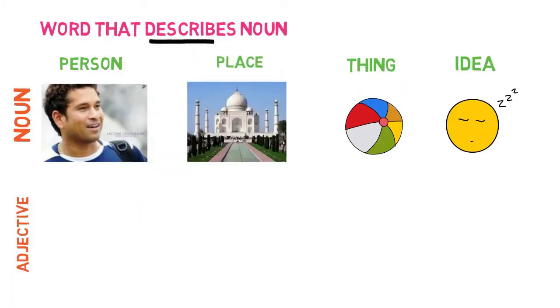So what is an adjective under that? It describes the noun. How does an adjective describe the noun? How is it used with a person, place, thing, or idea? These four things are nouns.